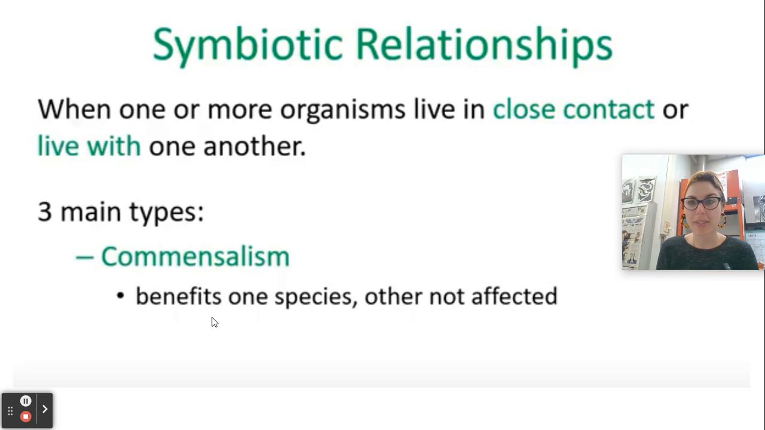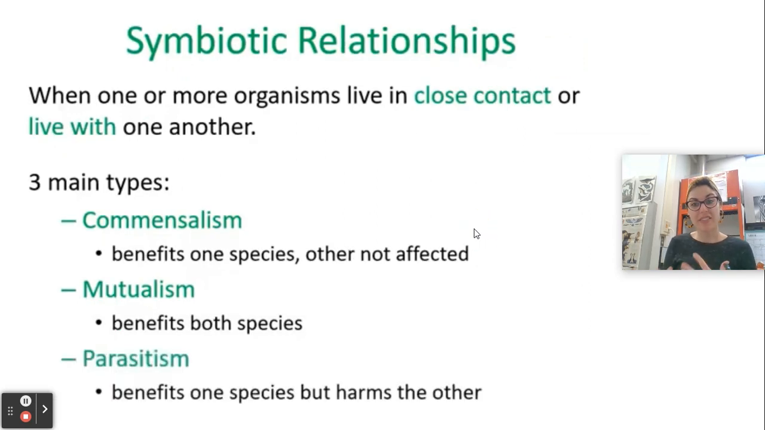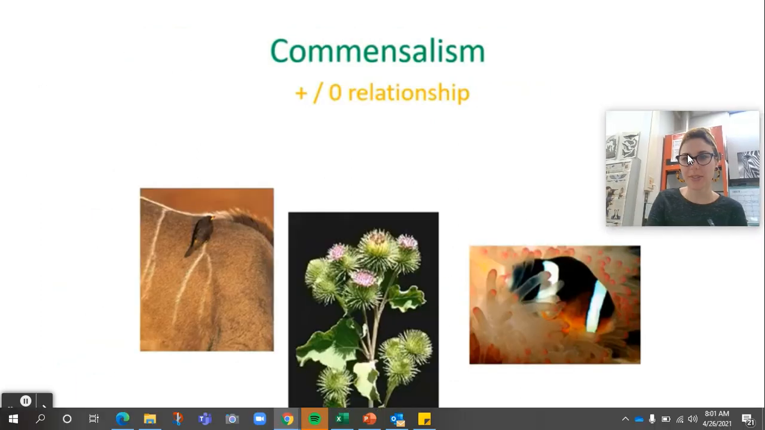commensalism. This is a type of symbiotic relationship where one species is going to benefit or have a positive experience with the relationship, whereas the other species will not be affected at all, not harmed, not hurt. The next type is called mutualism. And by the way, we're going to go into examples of each of these. Mutualism is where both species benefit. It's a win-win for both species involved. And then finally, we have parasitism. And this is where it benefits one species, but it harms the other. It harms the host.